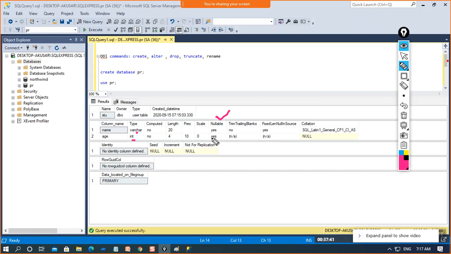We have not provided any keys to control consistency, inconsistency, or concurrency. So this is just a simple table, and see here it's saying that no identity is provided and there is no primary or foreign key associated with any column or attribute. So that's all. This is how you can check the schema of the table.